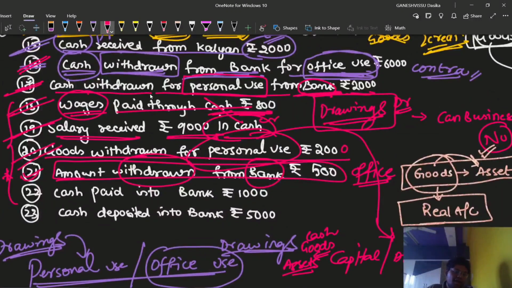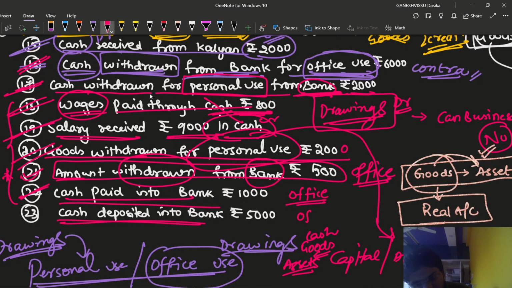What is that one? Cash paid into bank. And of course nothing is mentioned here, so can we write it is for office purpose? Yes. And the last one also, cash deposited into bank, office purpose only, because if it is made for personal purpose, he will mention that it is for personal use. As it has not been mentioned, we are required to assume it is made for official purpose. So cash is being paid into the bank, we are paying our cash to the bank account.